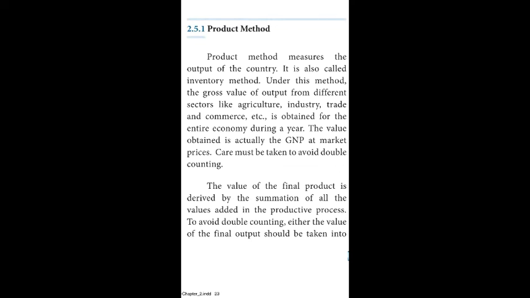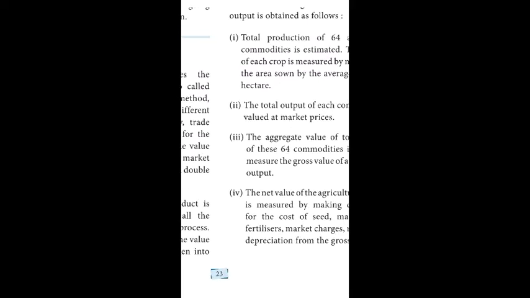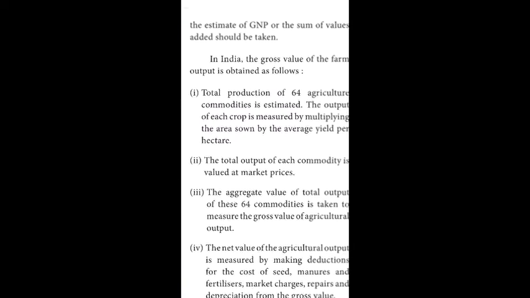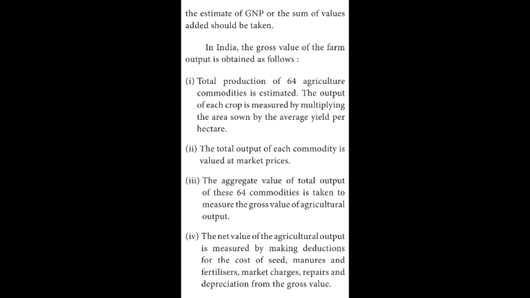Next paragraph. The value of final product is derived by the summation of all the value added in the productive process. To avoid double counting, either the value of final output should be taken into the estimates of GNP or the sum of values added should be taken. In India, the gross value of the farm output is obtained as follows. Point number 1. Total production of 64 agriculture commodities is estimated.